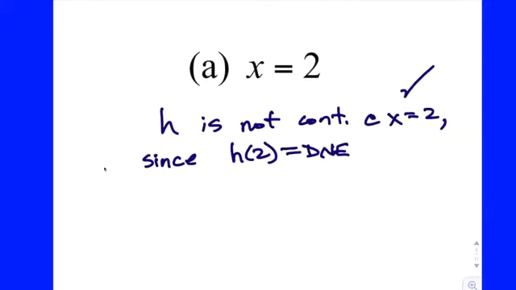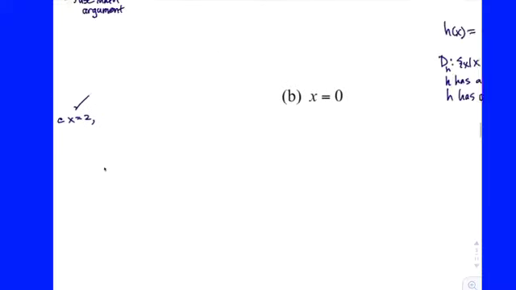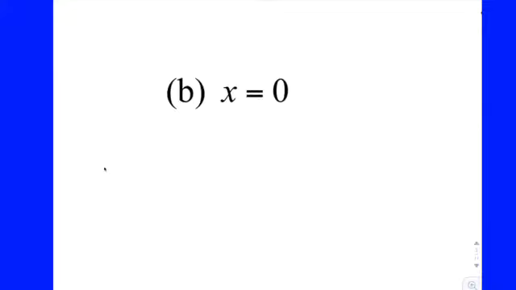So there's a hole there, right? The roads are lining up, but we're still missing the bridge. The limit exists, but the function value doesn't. Okay, what about at 0?